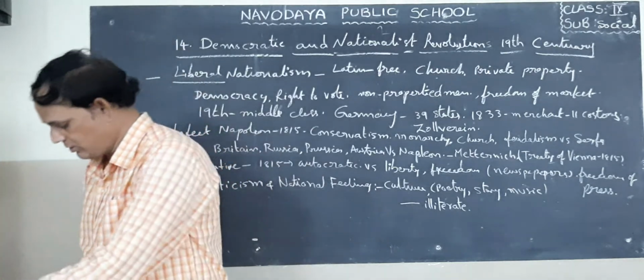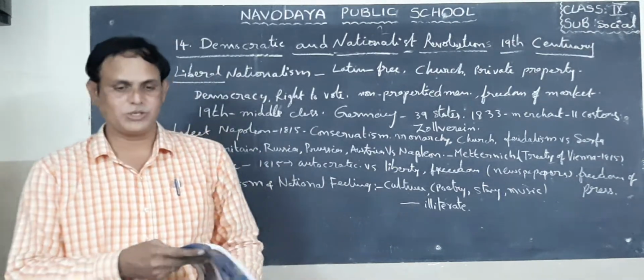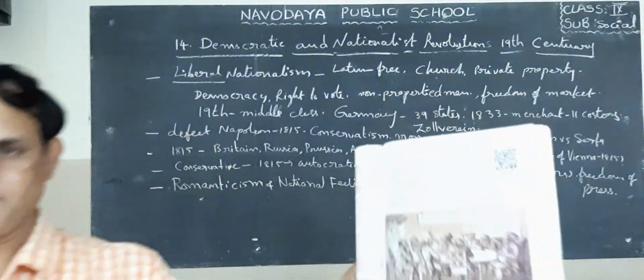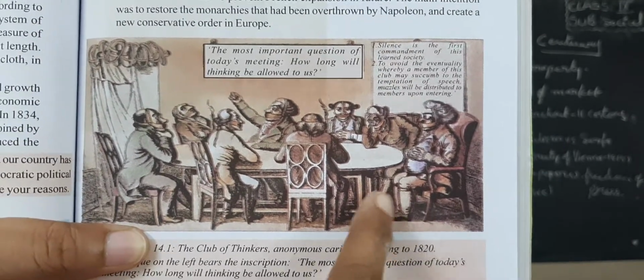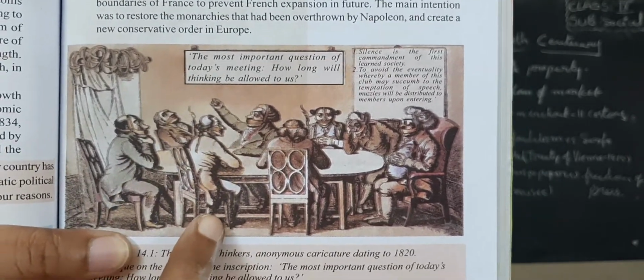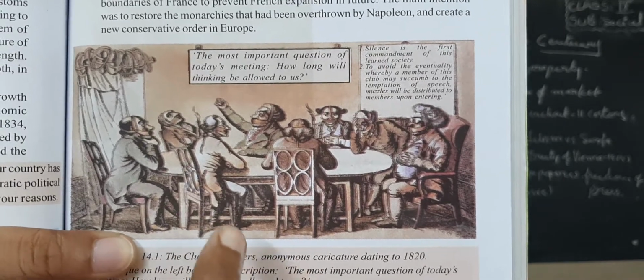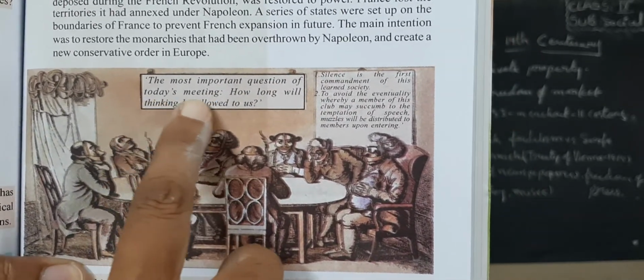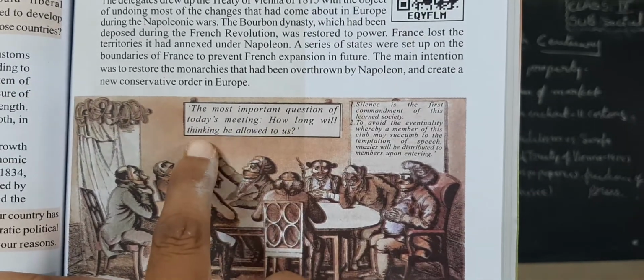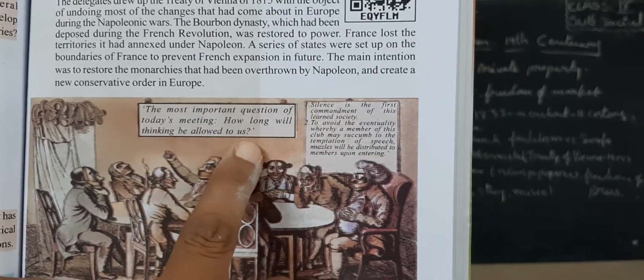Okay children, now I want to show you some pictures here. Now look here, some people gathered and discussing something. The most important question of today's meeting: how long will thinking be allowed to us?